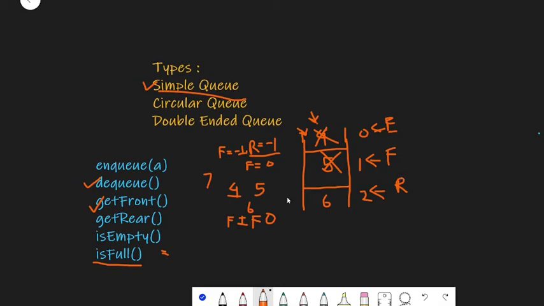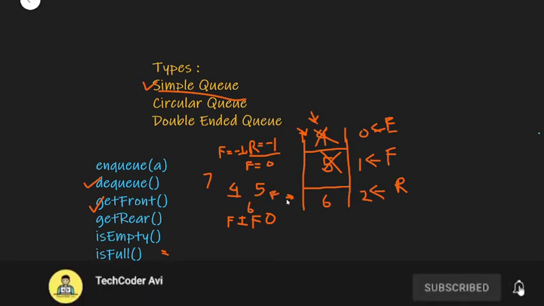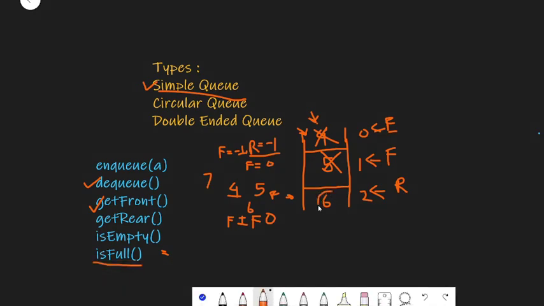So we need to increment our front at first, or we can say front plus 1, and hence we are going to print this 6. Now if you want to get rear, rear is currently pointing to this index 6 only, so we just need to print this element 6, and that's what we want to do.